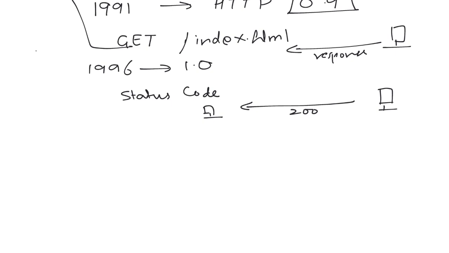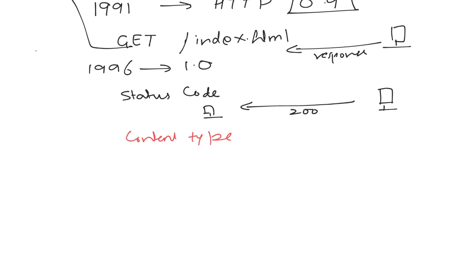So also we are having the content type. So content type is just like the media type, like what kind of the things we want to receive in the response, right? So that is kind of the content type. And